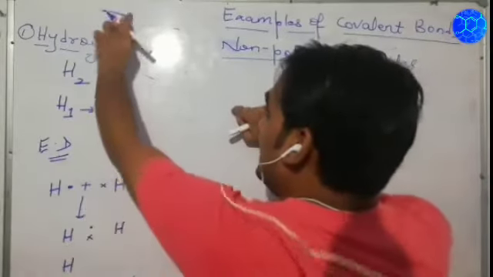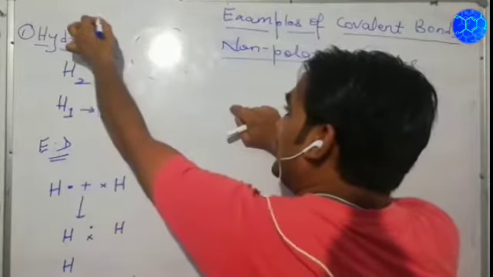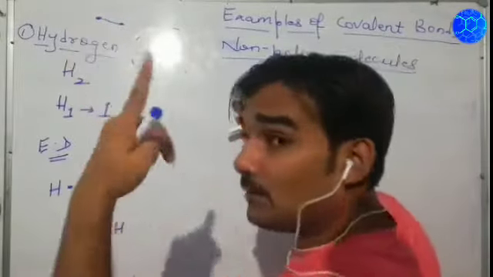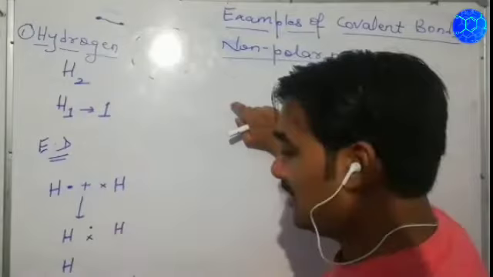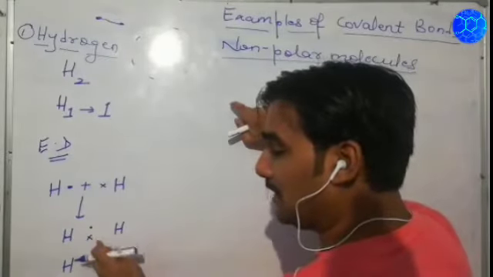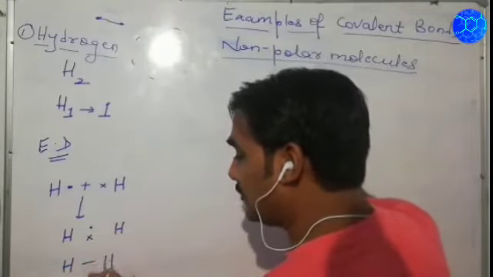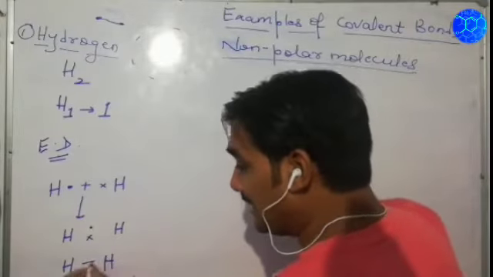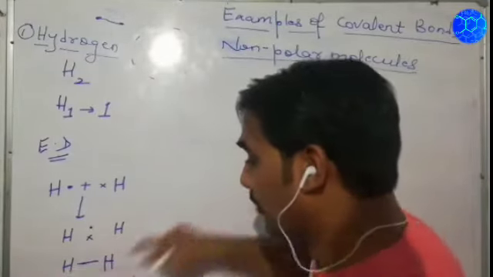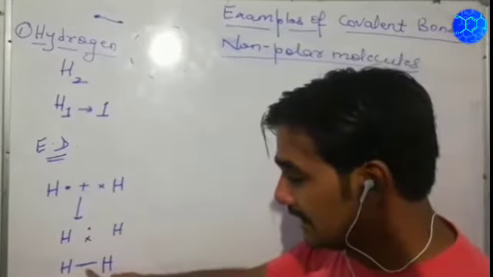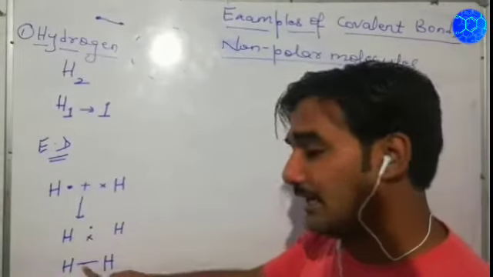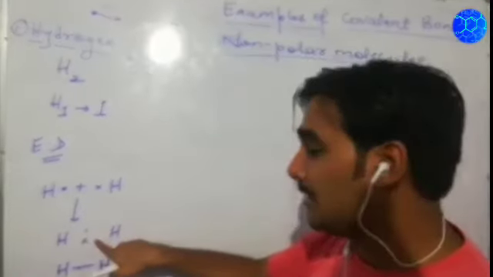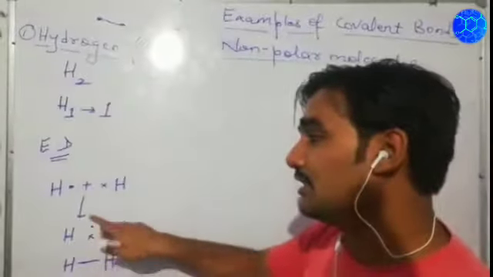Now listen, when a shared pair of electrons comes, one shared pair of electrons forms a bond. So one shared pair of electrons means H single bond H. This is not a minus, this is not a dash, it is a bond, and it is referred to as a single covalent bond, formed by sharing of one shared pair of electrons, which is mutually shared.